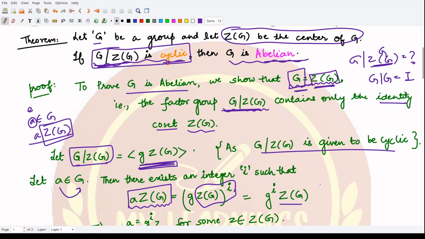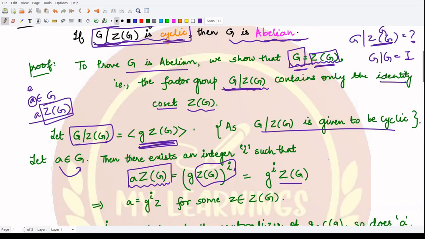These are the properties of the center of the group. If you do not remember, please go back and look at the videos. Okay, so from here you obtain aZ(G) is equal to g^i Z(G). Here again, by the properties of the center, this would be absorbed by the center, so that we would have a is equal to g^i z, where z is some member from the center of G, correct?